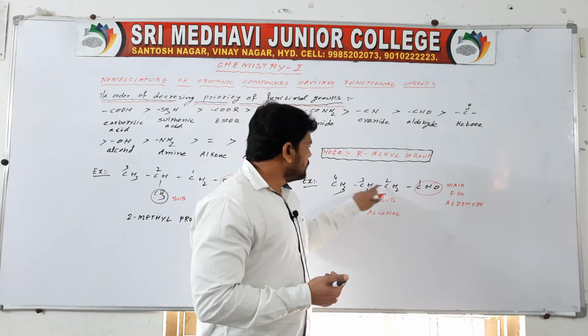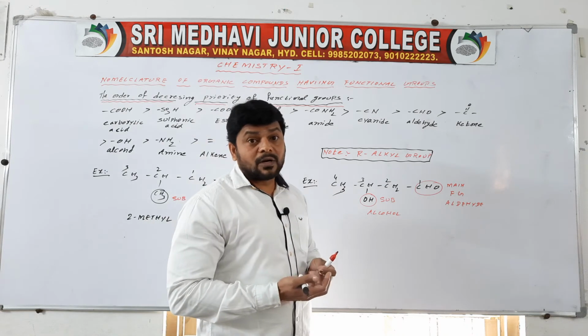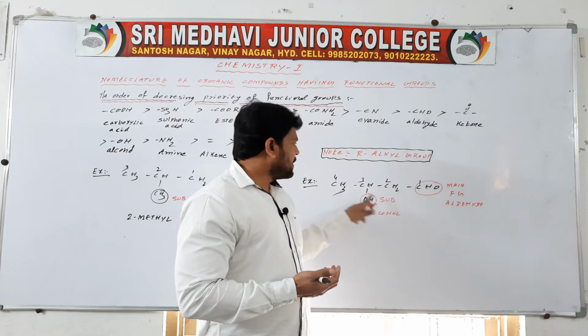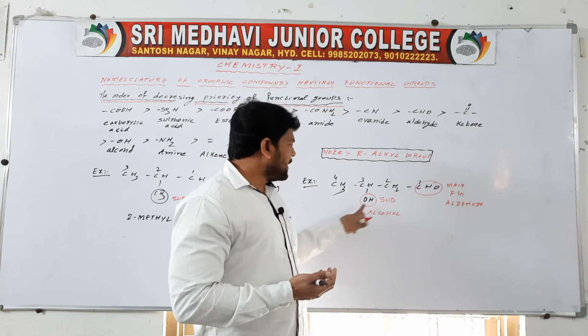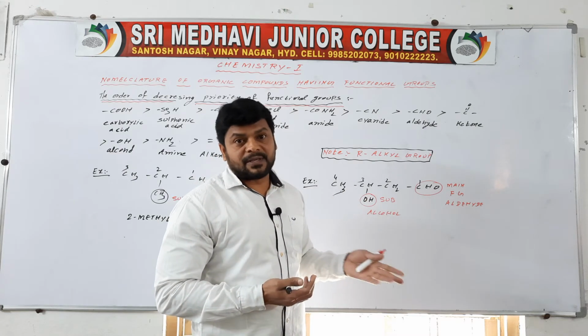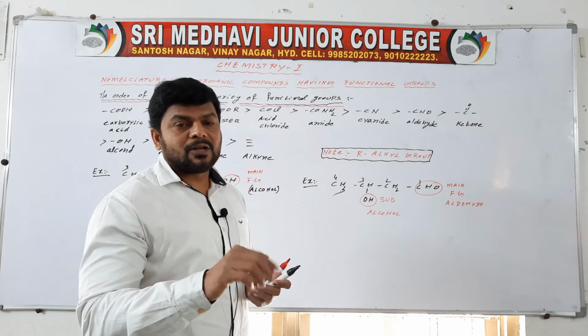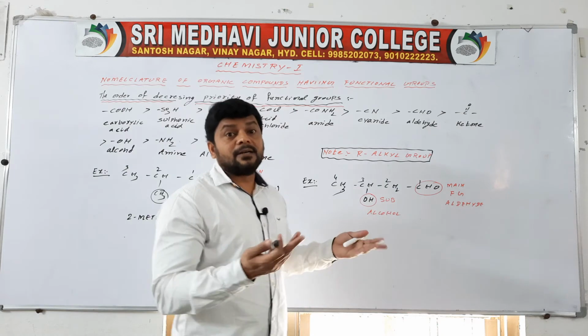So 1, 2, 3, 4 carbon atoms in the chain. Then the root word is but. Here the first carbon contains aldehyde and the third carbon contains OH. So here it is the main functional group, and this is a substituent. Substituent means we have to write a prefix. If alcohol, we have to write in prefix means we have to write hydroxy. If it is a suffix we have to write ol.